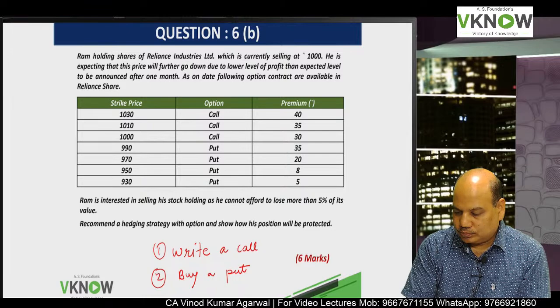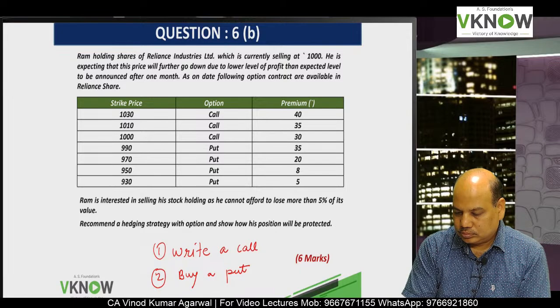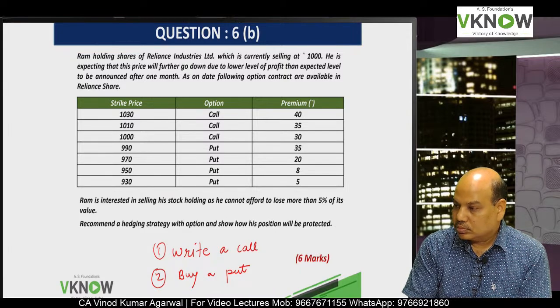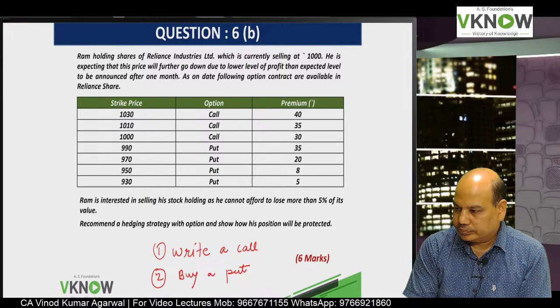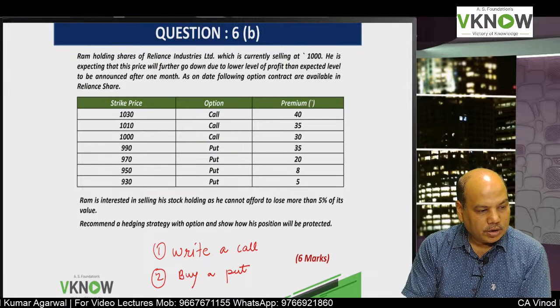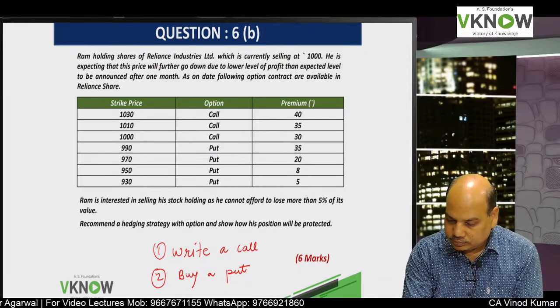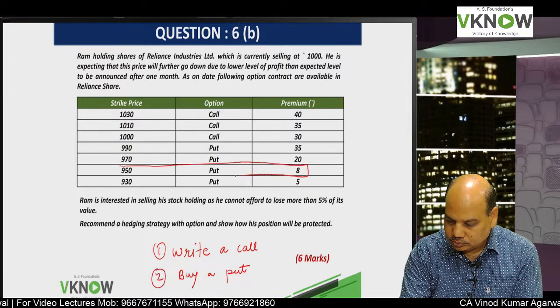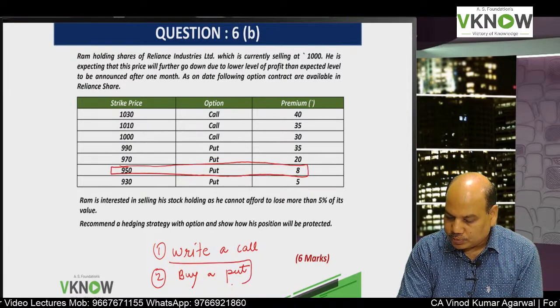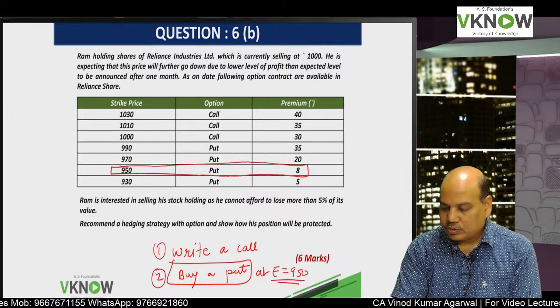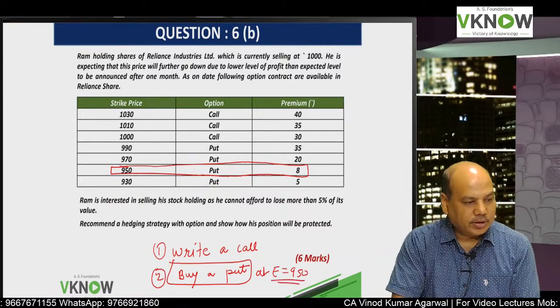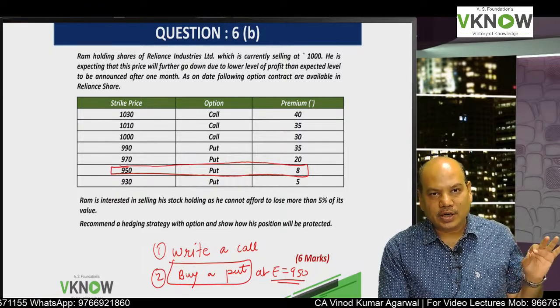So what we will do, we will buy a put option at exercise price of 950, because if the price falls below 950, we will be able to sell the share at 950.